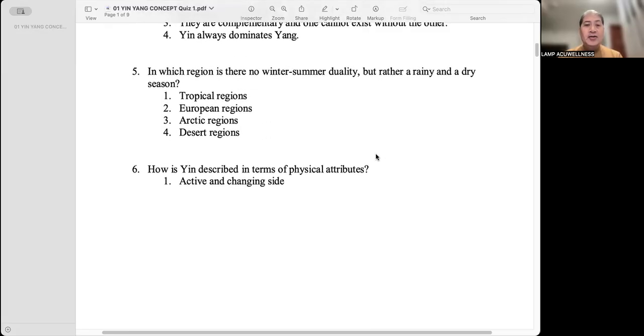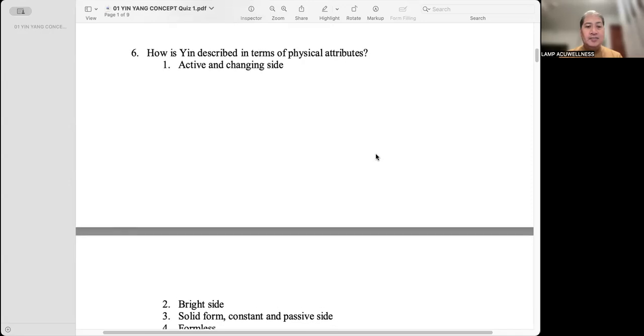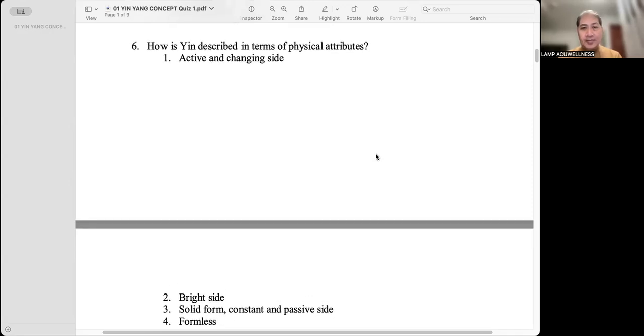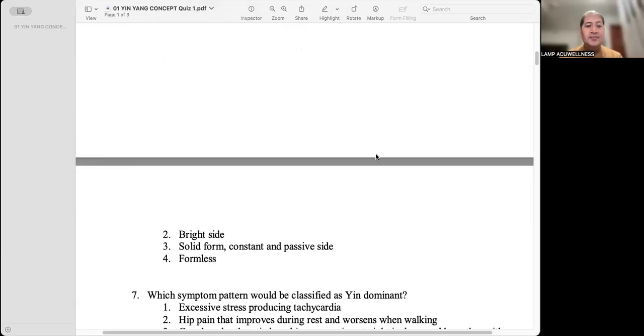In which region is there no winter-summer duality, but rather a rainy and dry season, like Philippines? One, tropical regions. Yes. How is yin described in terms of physical attributes? Number three, solid form, constant and positive side.